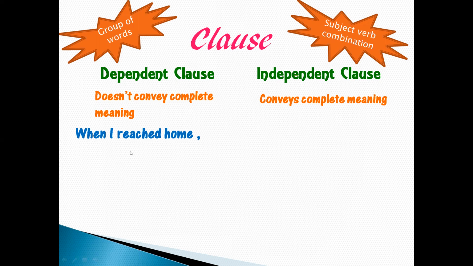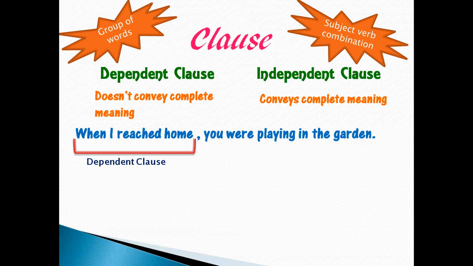Now see this group of words. When I reached home. Here we have a subject I, we have a verb reached. So it means because it has a subject and verb combination, it is not a phrase. But this group is not giving a complete meaning. So if I add these words, you were playing in the garden, now this complete sentence is giving a meaning. So this part, which is not giving a complete meaning but has a subject and verb combination, is called a dependent clause because it is not giving a complete meaning.